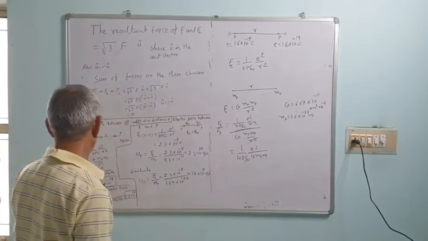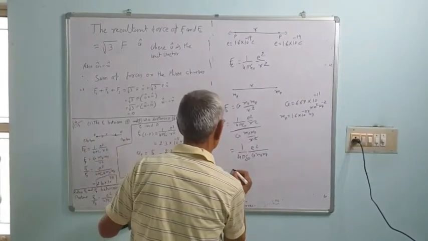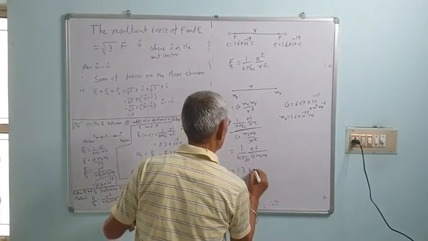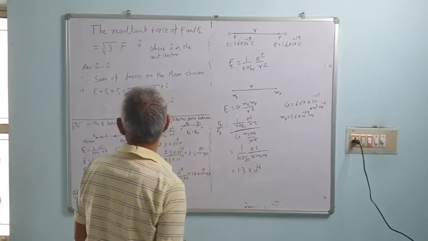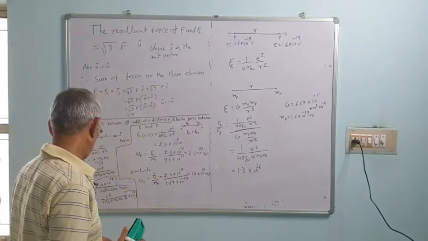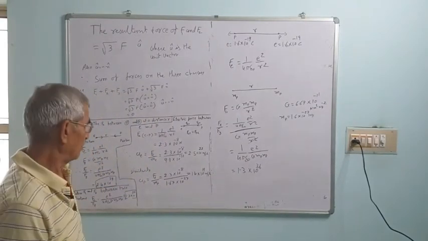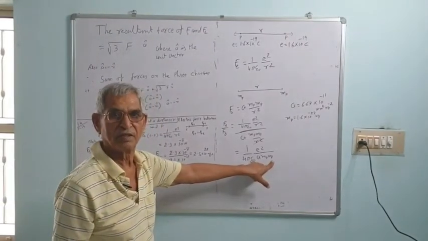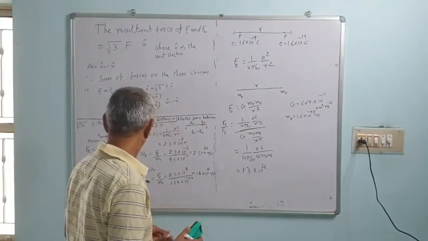If you calculate, this comes about 1.3 into 10 to the power 36. Now you can compare, this is power 39 and this is power 36. Why? Because the proton mass is more, so this ratio is less.